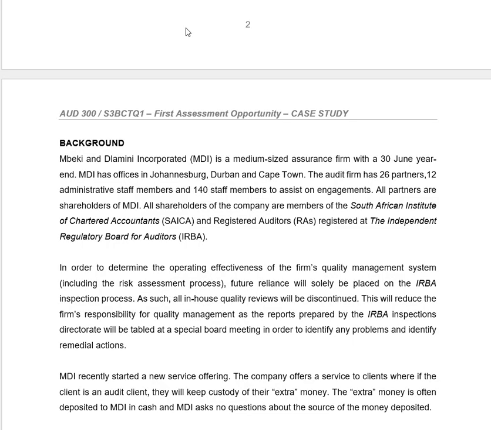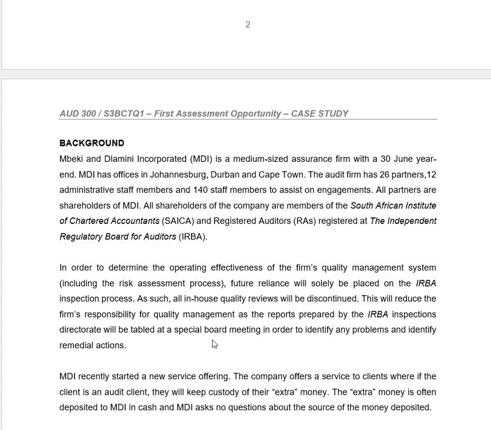Okay, we now have the background on the screen. In our background, we're told the name of the company, that they have 26 partners, 140 staff members, and 12 administrators. We are also told that all partners of the firm are members of SAICA as well as IRBA. That was the first paragraph. In the second paragraph, we're told that the firm is going to use the IRBA inspection process. They are not going to be doing the operating effectiveness assessment of the firm's quality management system. However, they're going to use information that has been determined by IRBA.